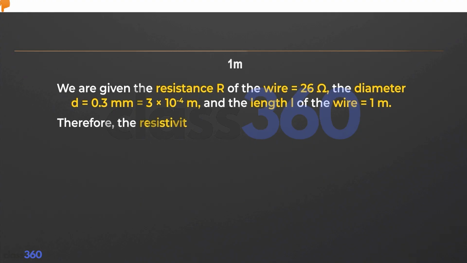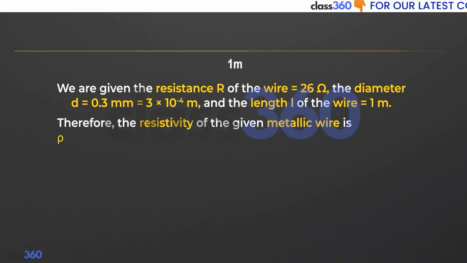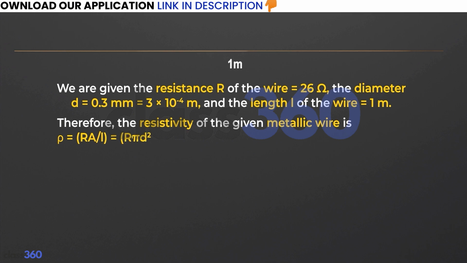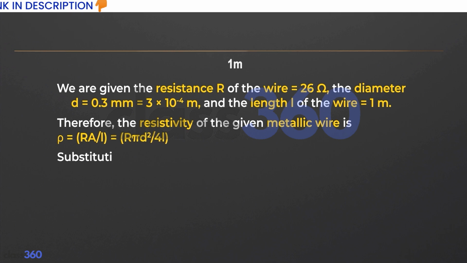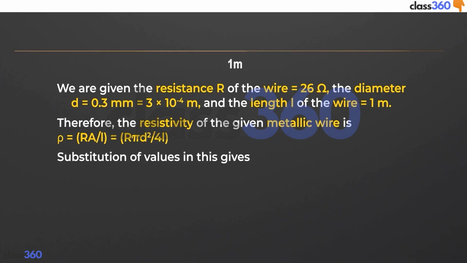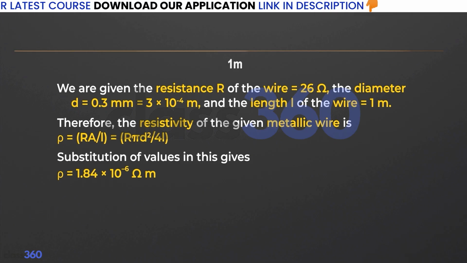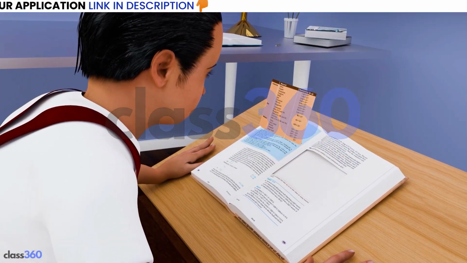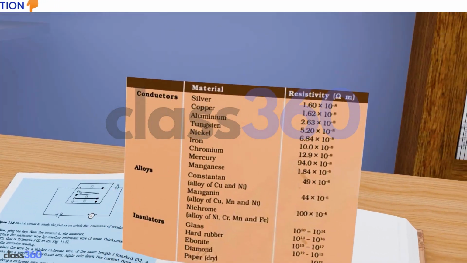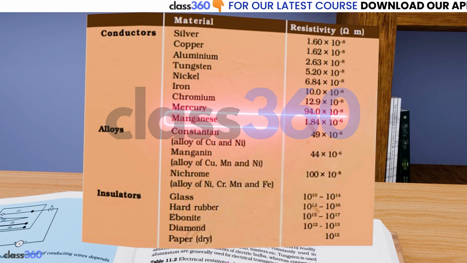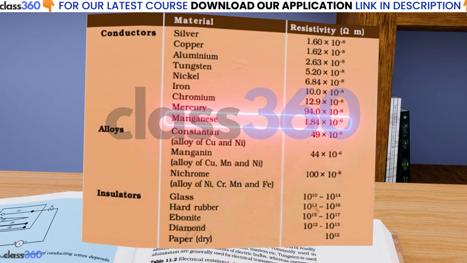Therefore, the resistivity of the given metallic wire is rho equal to RA upon L, and A is pi d square upon 4. So R into pi d square upon 4L. Substitution of values in this gives rho equal to 1.84 into 10 raised to power minus 6 ohm meter. And this is the resistivity of manganese. The resistivity of manganese at 20 degrees Celsius is 1.84 into 10 raised to power minus 6 ohm meter.